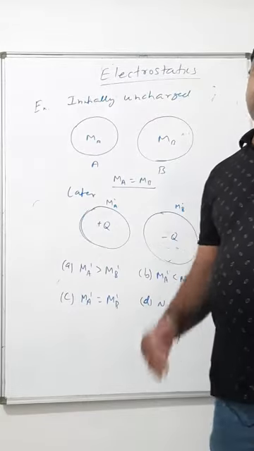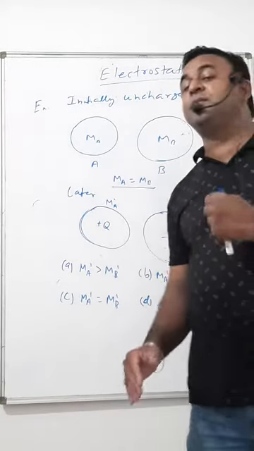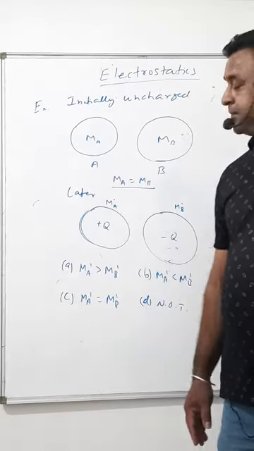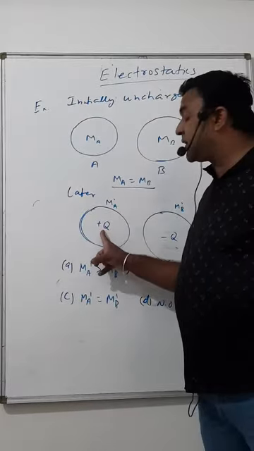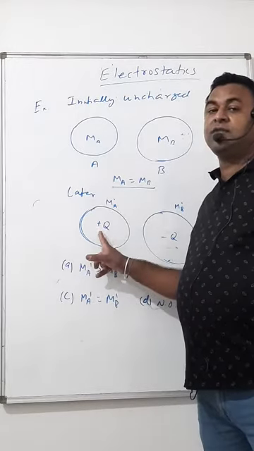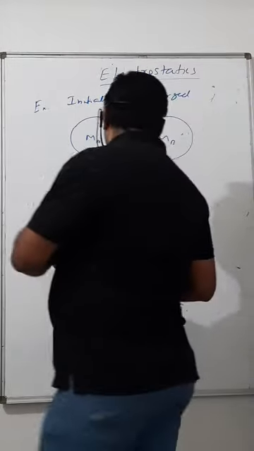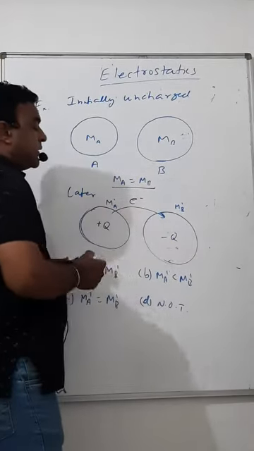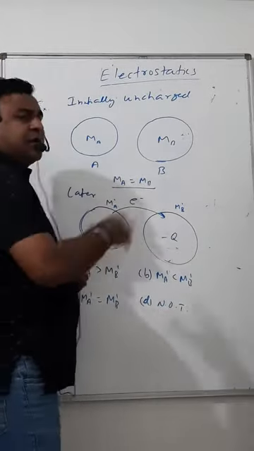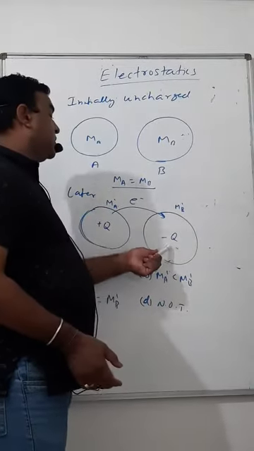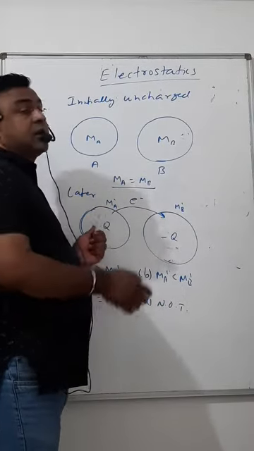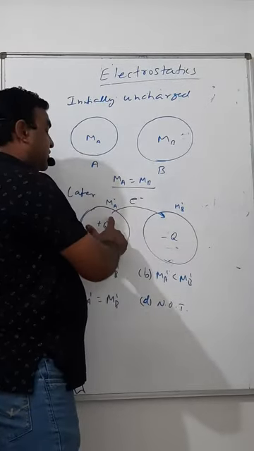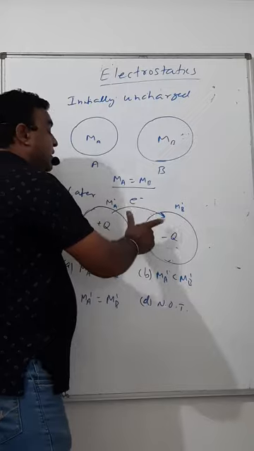So if A becomes positively charged, it is only possible if electrons leave A and move to B, or from any other source electrons come on B, but electrons are removed from A. Now I say that electrons move from A and go to B.